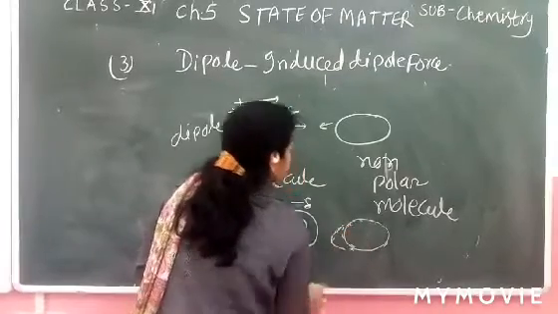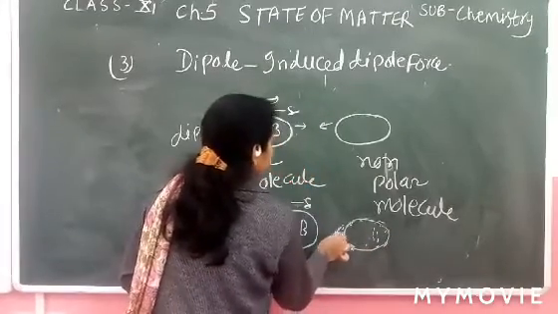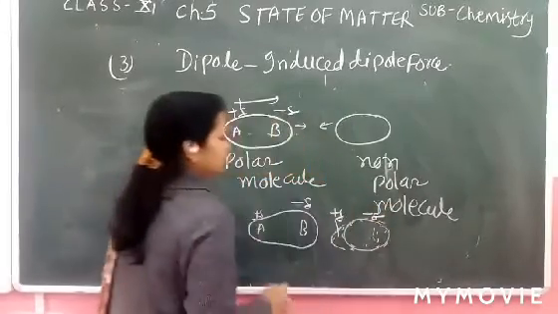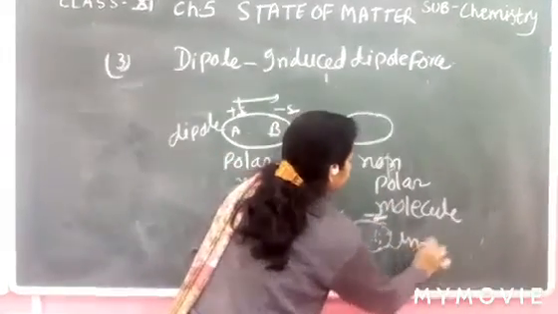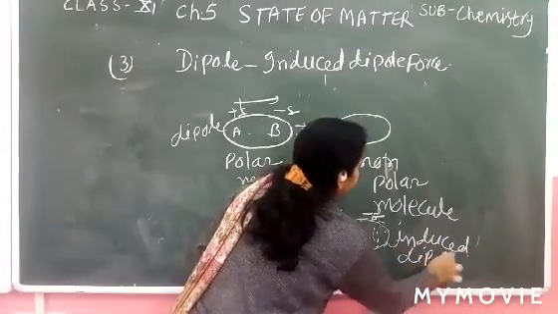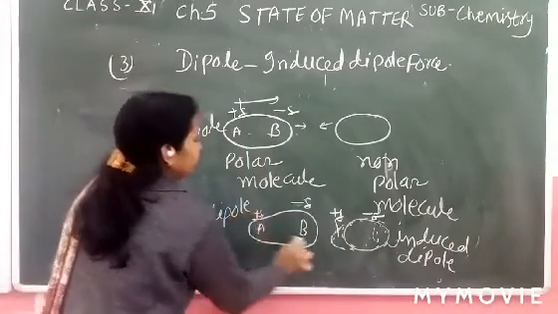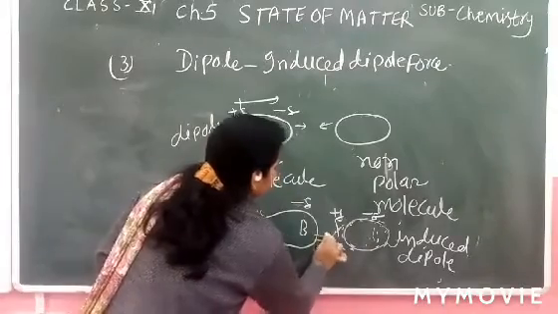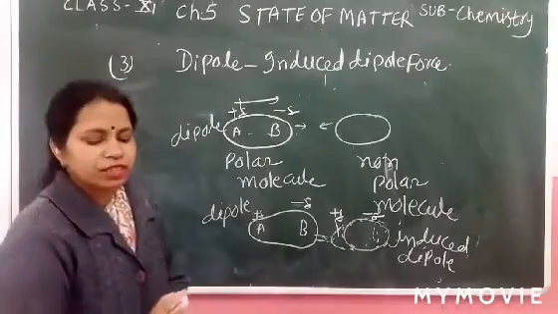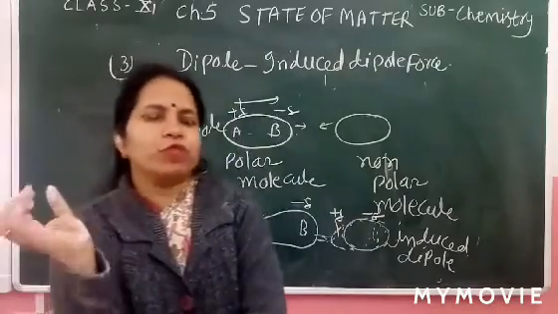Deformation is here: electron density rich here, electron density poor there. Here positive, here negative charge. Now it is called an induced dipole, and this is a dipole, and the interaction between them is called dipole induced dipole interaction. Now it's clear, these are the three forces included in van der Waals force.